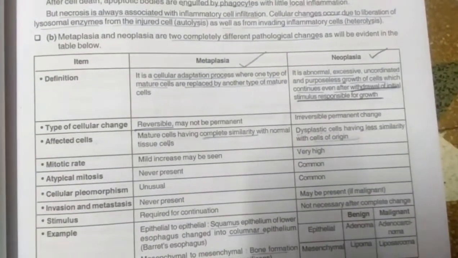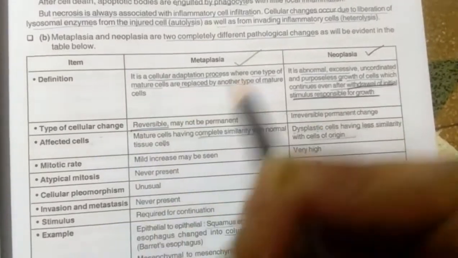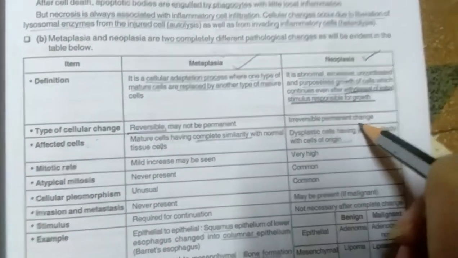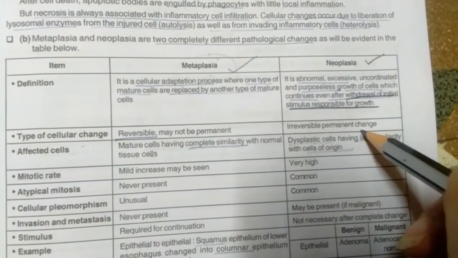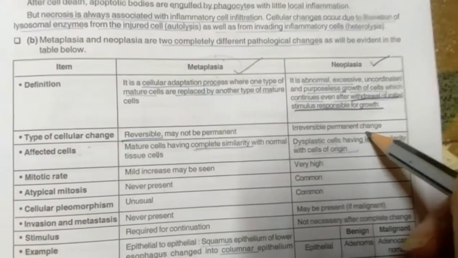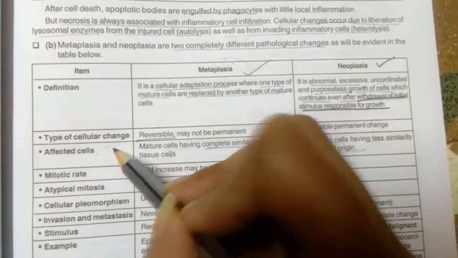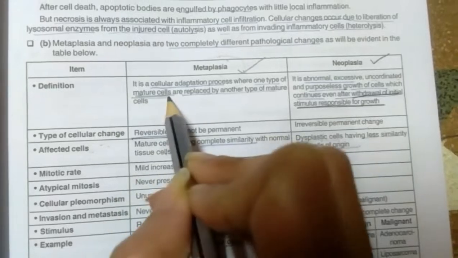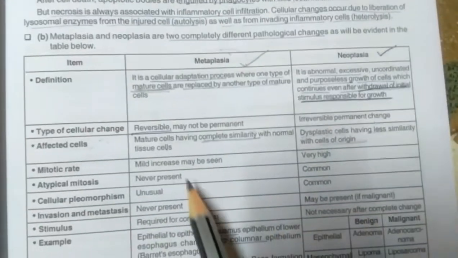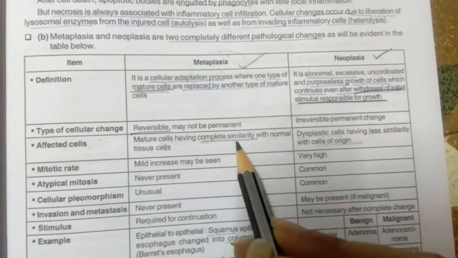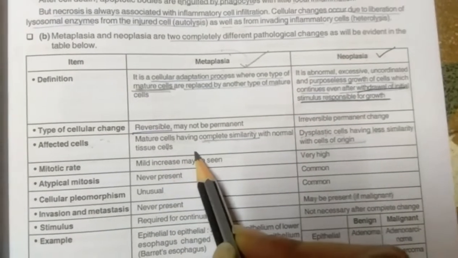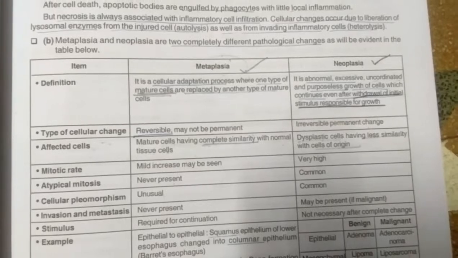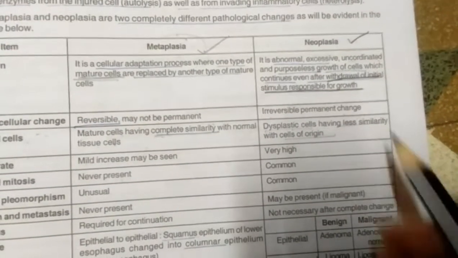Okay. Now, type of cellular change: as I've said, metaplasia is a reversible change and it is not permanent. But neoplasia is always permanent. That is irreversible. It will lead to permanent damage. Now, what are the affected cells? Metaplasia, I've already mentioned in the first sentence itself, involves mature cells, the differentiated cells, the mature cells which have complete similarity with the normal tissue cells. But in neoplasia, the dysplastic cells have complete dissimilarity with those cells of origin.